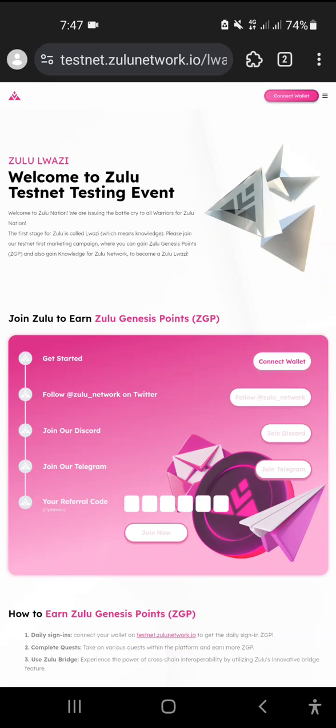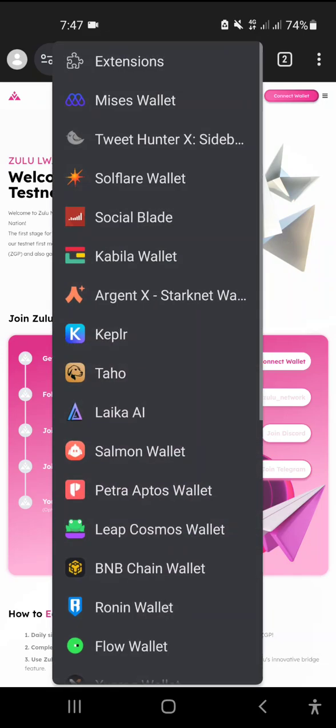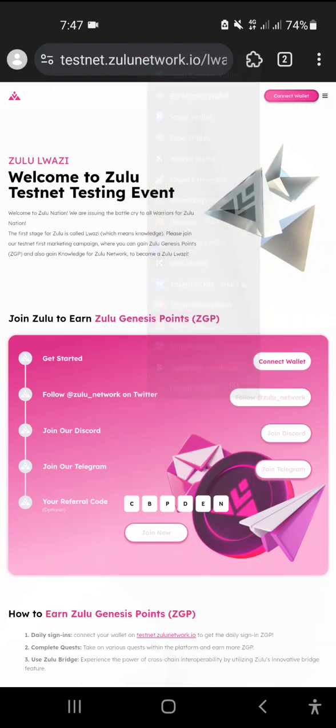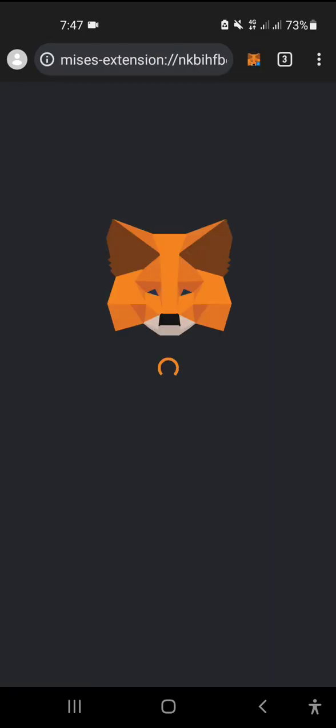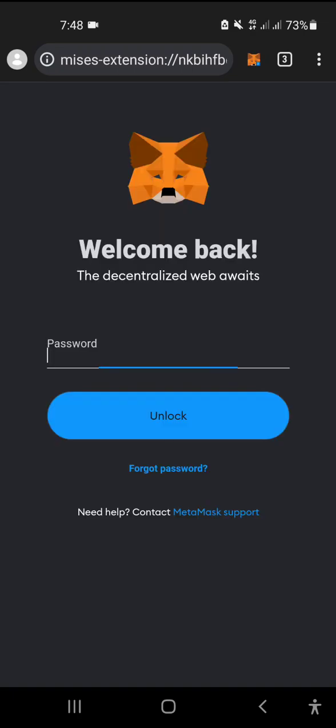After that, maybe you have an extension. I'm using Mises browser, and you have MetaMask here. Click on connect wallet and click on Zulu Testnet. I already did that. Click on MetaMask, and MetaMask will get notified by this website. After a while MetaMask will pop up in front of your eyes, and what you need to do now is just approve.